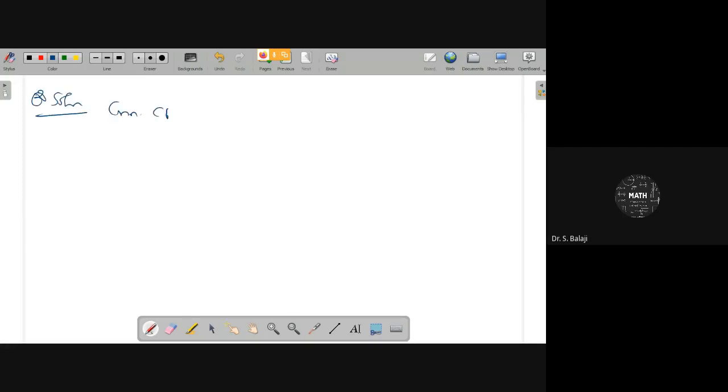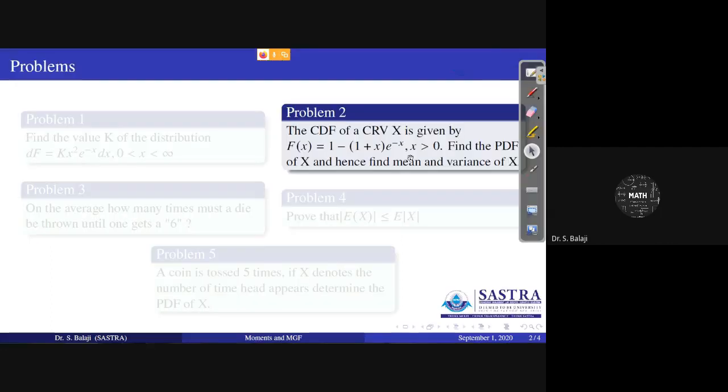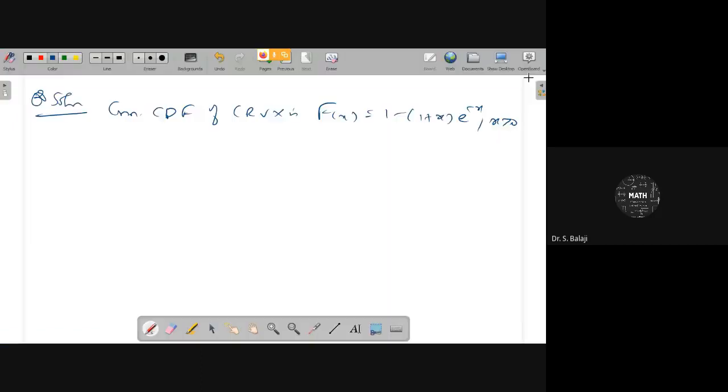Second problem solution. Given the CDF of the continuous random variable capital X is capital F of x equal to 1 minus (1 plus x) e to the power minus x, for x greater than 0. They are asking for the PDF, which implies the PDF small f of x equals d by dx of capital F of x.